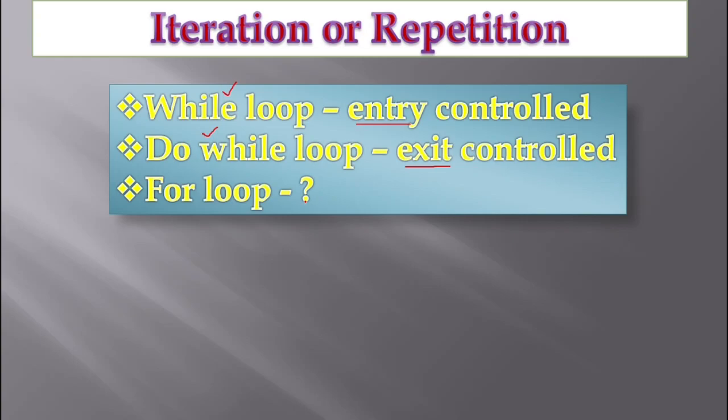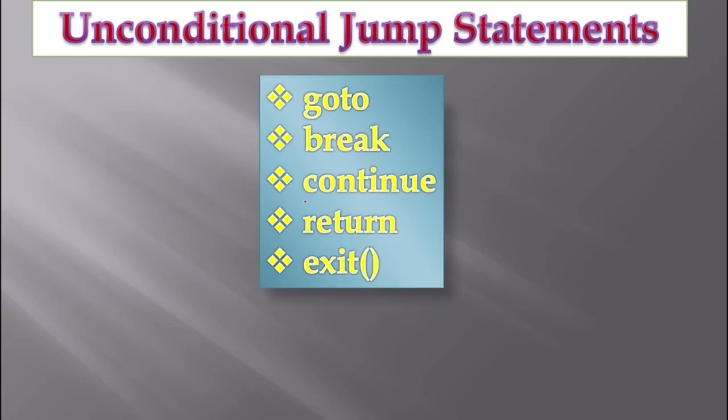And let me have a look into these decision making statements first of all, and then I will be covering the things connected with it one after the other slowly and steadily with a detailed explanation. And there is one more concept called unconditional jump statements. Generally the decision making statements are divided into two types: conditional and unconditional.